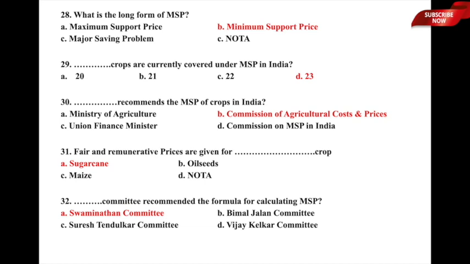Very important concept. Let us now move to the next one. Dash crops are currently covered under MSP in India, that is the minimum support price scheme. How many crops are covered? The underlying options are A, 20, B, 21, C, 22, and D, 23. So here option D, 23 crops are currently covered under MSP, is the correct answer to this particular question.